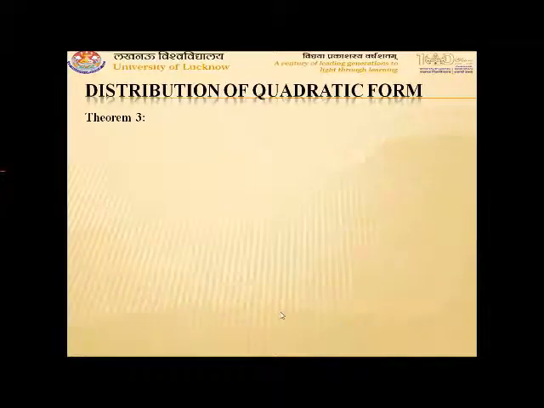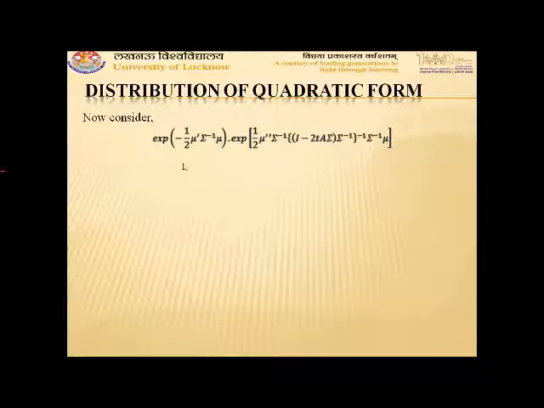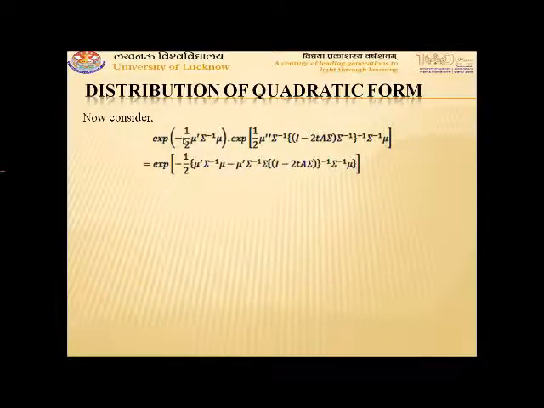Now we can consider the term exponential minus half mu transpose sigma inverse mu into exponential half mu transpose sigma inverse ((I minus 2tA sigma) sigma inverse) whole inverse sigma inverse mu. So this term is taken inside.